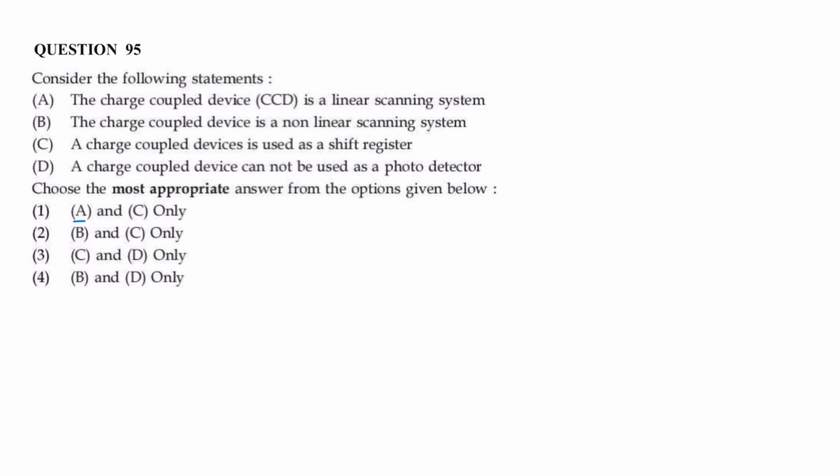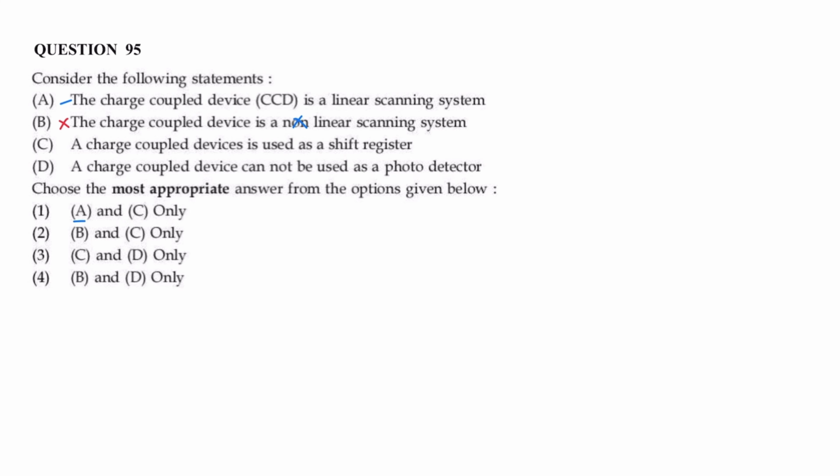Question number 95. Which of the following statements are correct? The charge coupled device is a linear scanning system. Statement A is correct. The charge coupled device is a non-linear scanning system. So it is wrong. It is a linear scanning system.